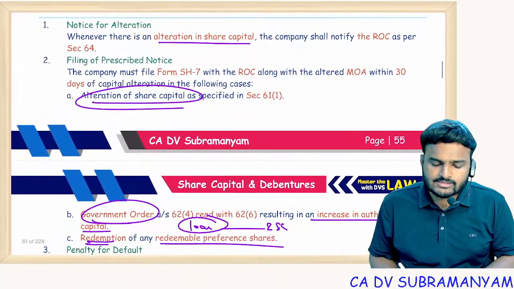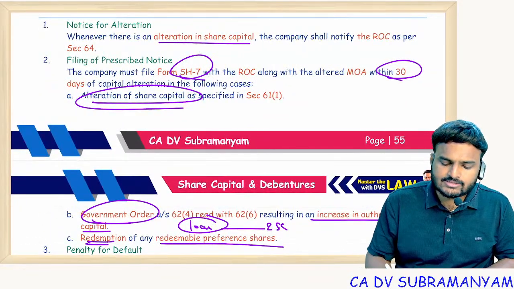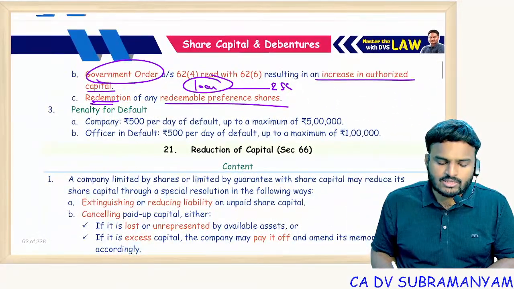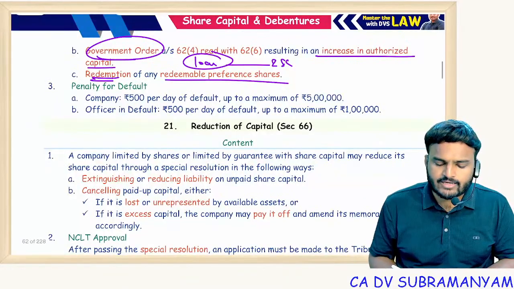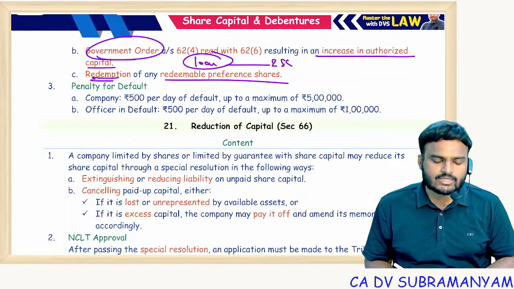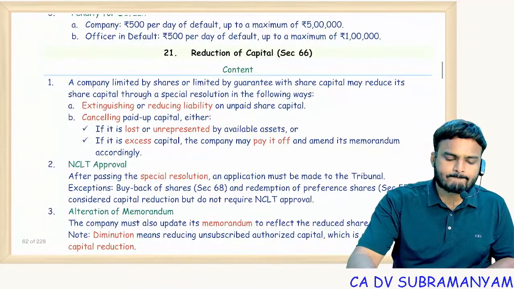Form number SH7, time limit is 30 days. Along with that, altered MOA shall also be filed. Non-compliance, default, the punishment: company 500 per day up to 5 lakhs. Officer in default 500 per day up to 1 lakh. This is the punishment. Okay.